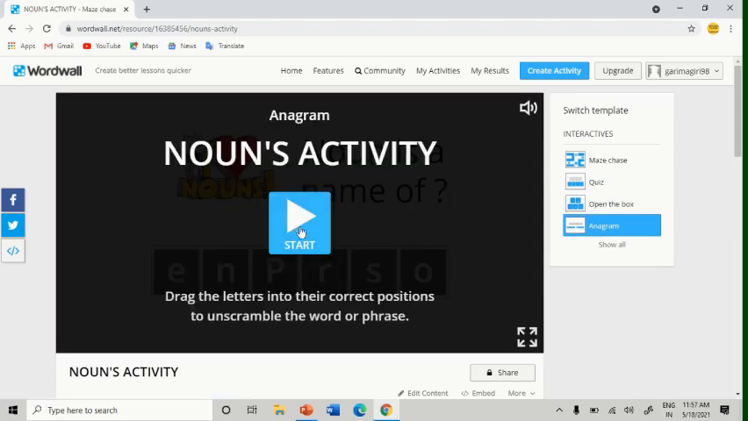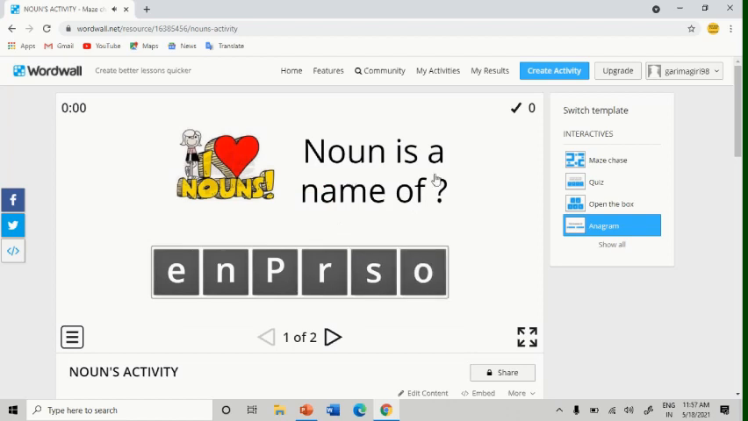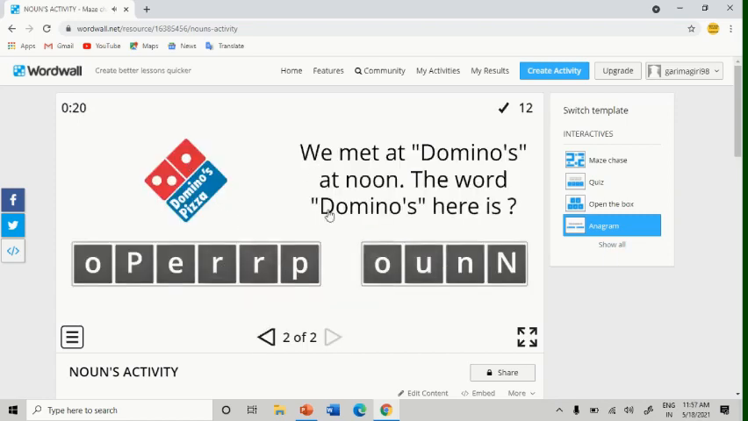Ta-da! And anagram. Anagram is very much interesting. You can use it for dictations in class as well to make dictations more delightful. You can use this as well. A noun is a name of. Now this name person is jumbled up. The letters are jumbled up. I need to arrange them. So I'll just drag it. Person. So in this way you can make one game more interactive.